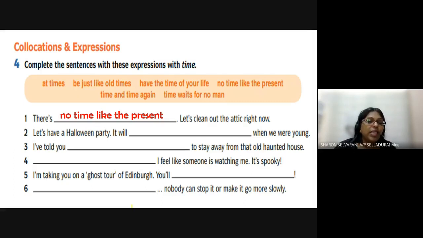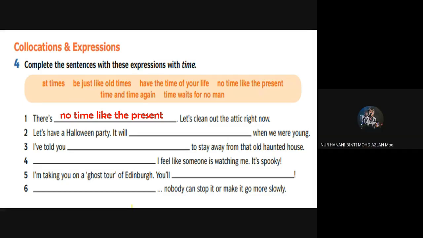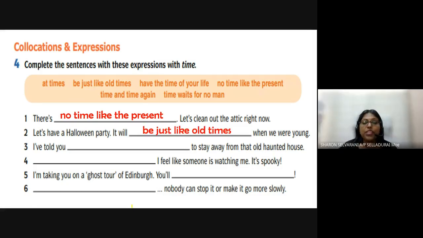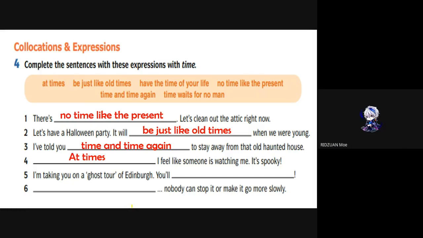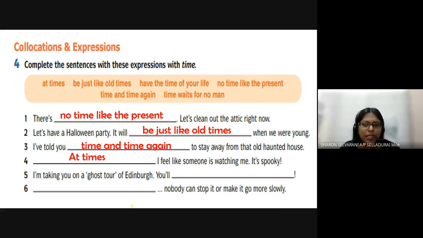Okay, number 2, let's have a Halloween party. It will be just like old times, when we were young. Very good. Number 3, I've told you, dash, to stay away from that old haunted house. Time and time again. Very good. I'm telling you so many times to stay away, but you still don't want to listen. Okay, number 4, dash, I feel like someone is watching me. It's spooky. At times. All right. At times means sometimes I feel like somebody is watching me.